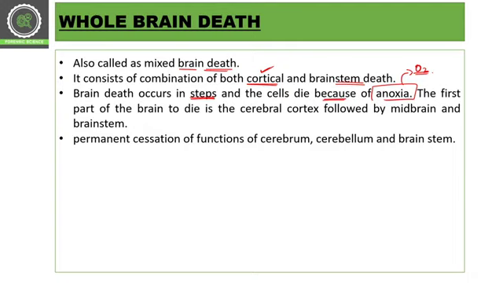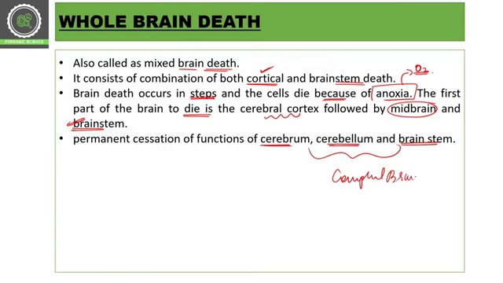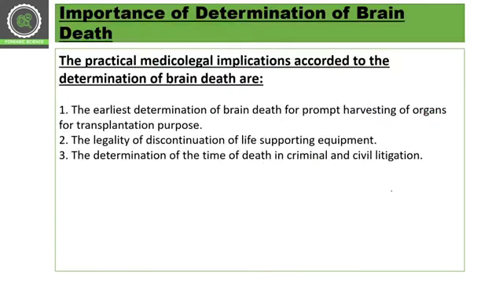The first part of the brain to die is the cerebral cortex, which is followed by the midbrain and then the brain stem. This is the main part of the brain. Permanent cessation of the function of the cerebrum, cerebellum, and brain stem is called complete brain death. Clear?